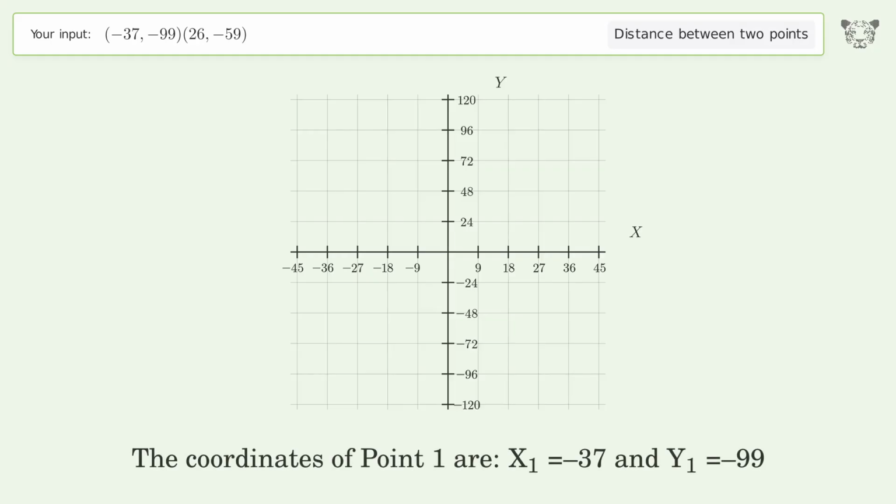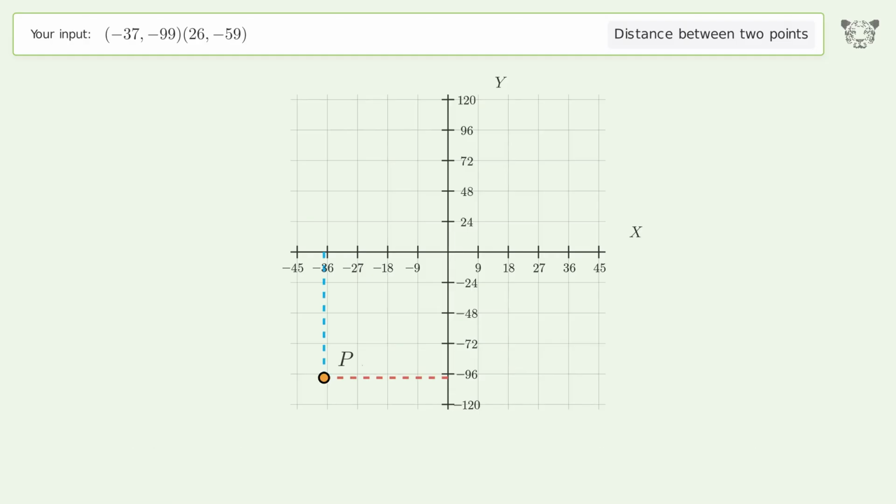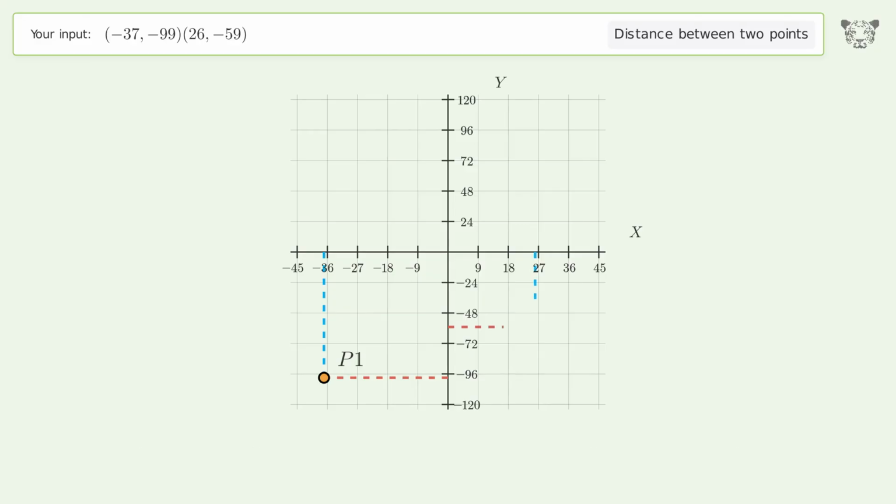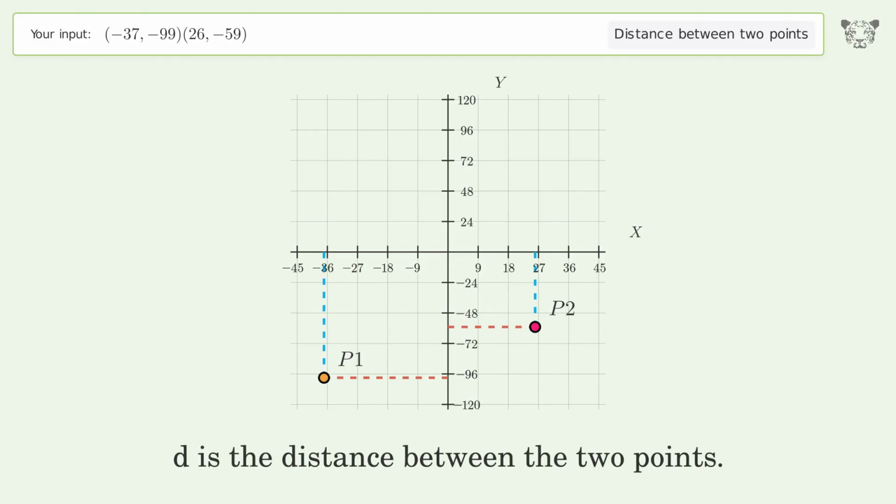The coordinates of point 1 are x1 equals -37 and y1 equals -99. The coordinates of point 2 are x2 equals 26 and y2 equals -59. D is the distance between the 2 points.